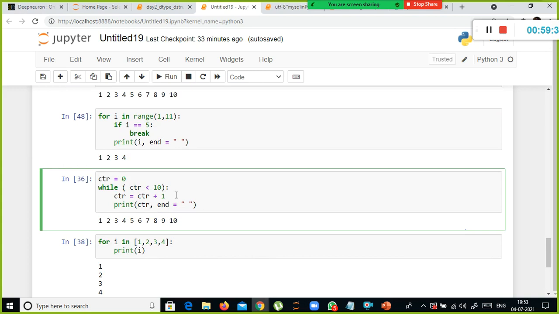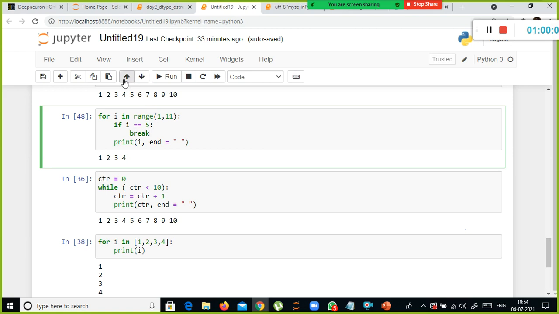Based on some condition, if you wanted to make your loop come out immediately. But here, as long as the condition is true, it will keep on executing. I don't want that to happen, but based on some condition, it has to come out of this. In that case, you can terminate my loop at any point in time. Then you can use this one, the break statement.